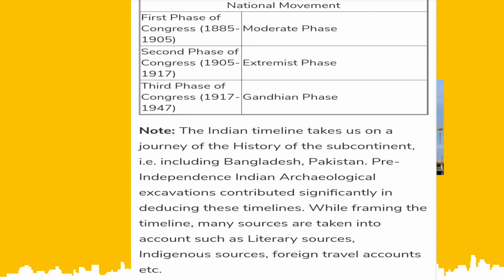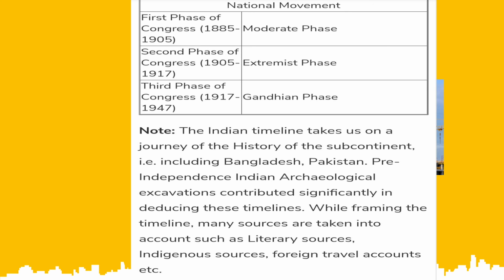And there were national movements also. The first phase of Congress, 1885 to 1905, was the moderate phase. Then the second phase of Congress was from 1905 to 1917, the extremist phase. The third phase of Congress was from 1919 to 1947, that is the Gandhian phase.